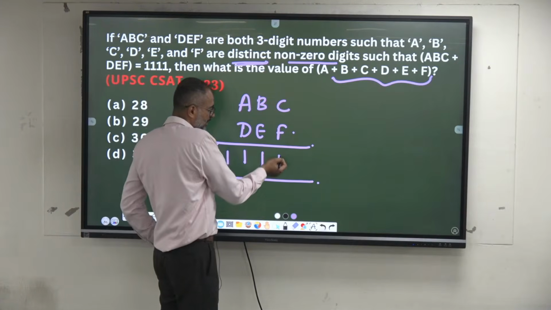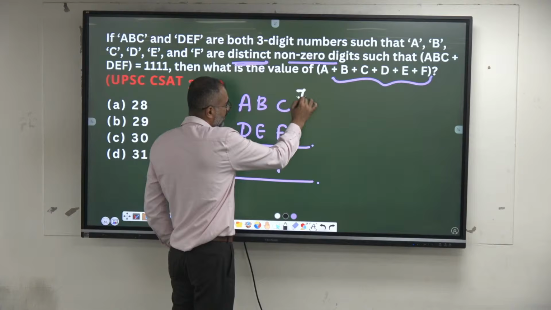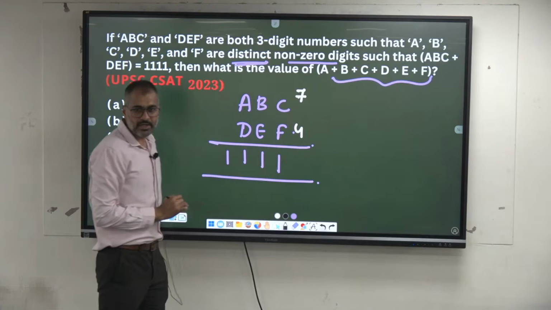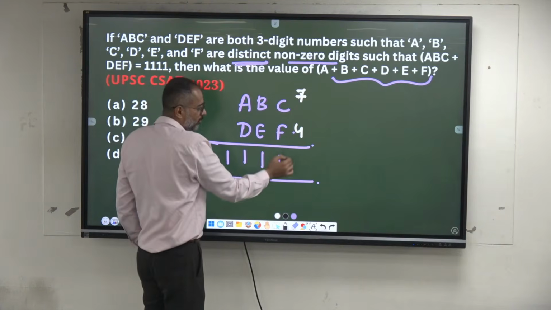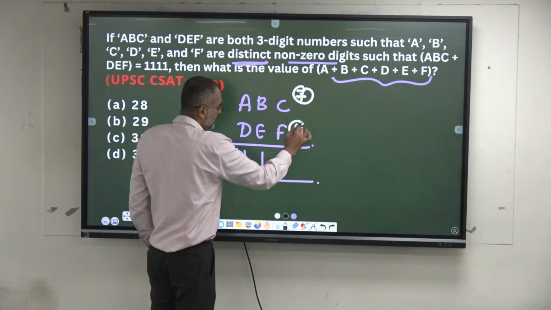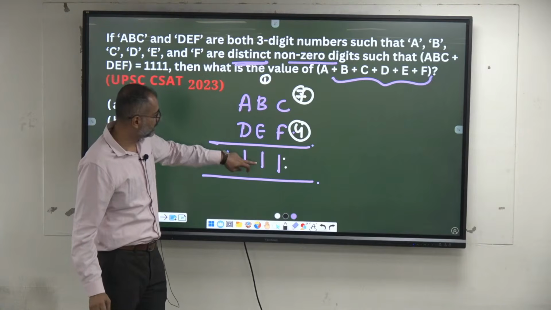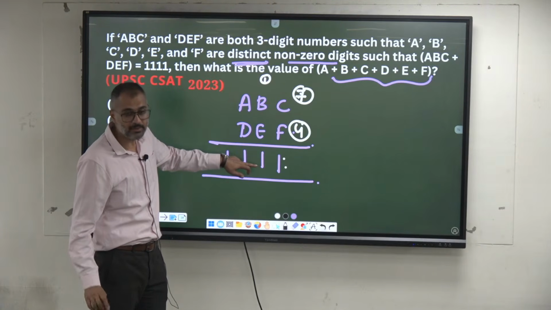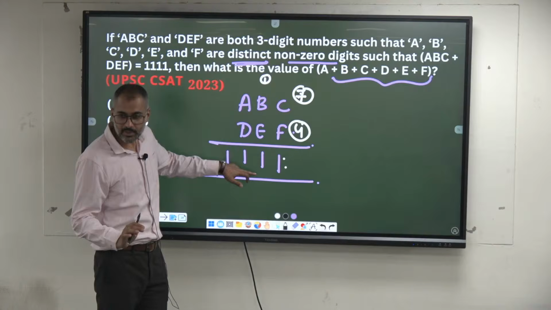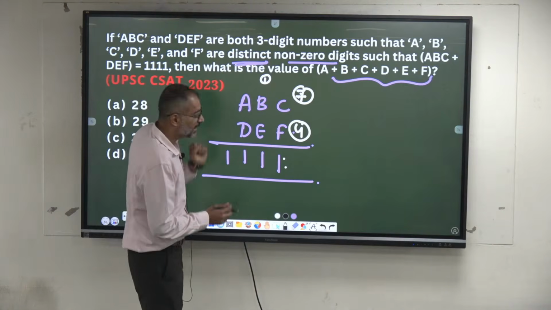Okay. Can I consider 7 and 4? Okay, I'll consider 7 and 4. 7 plus 4 is 11. If this is 11, this has to be a carry 1. Again, B and E, this also is 1, is it possible to get 21? No. Again it has to be 11, and there is already a carry of 1. So the sum of B and E has to be what?